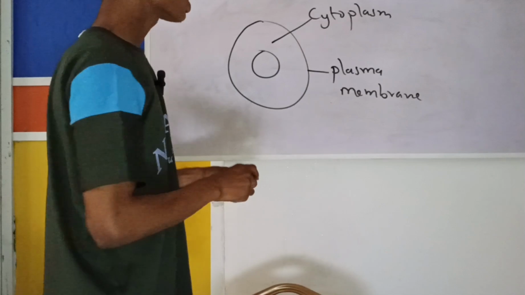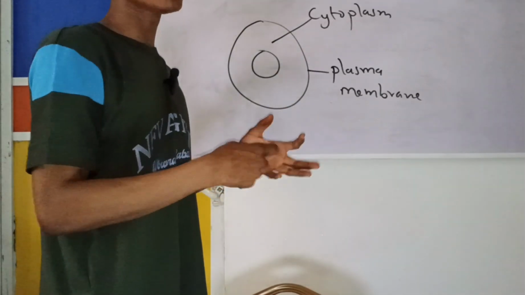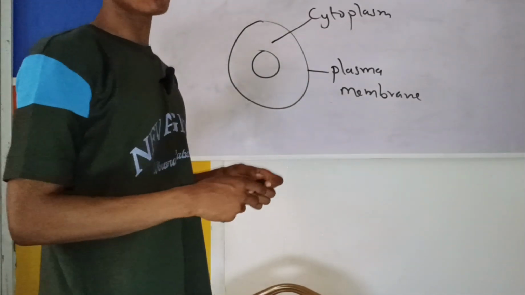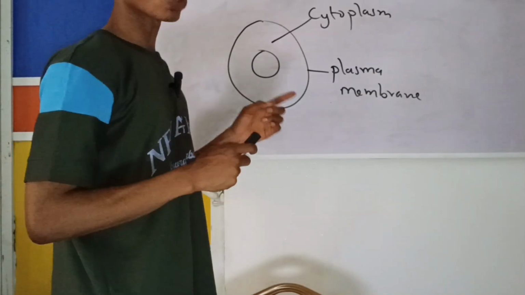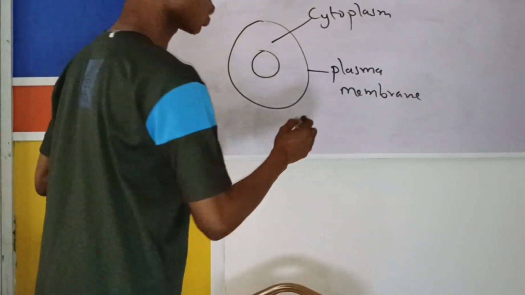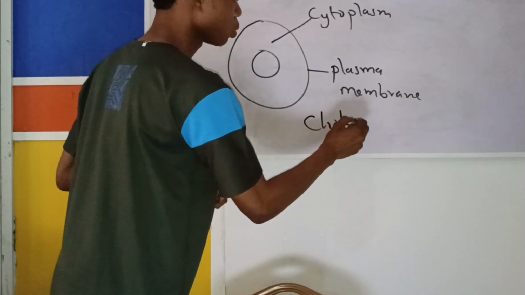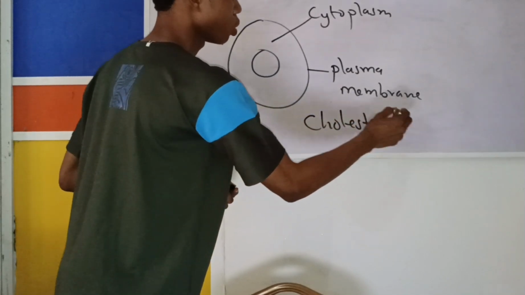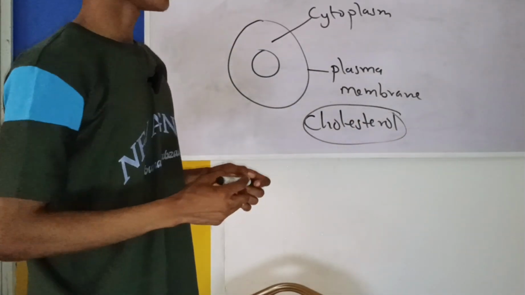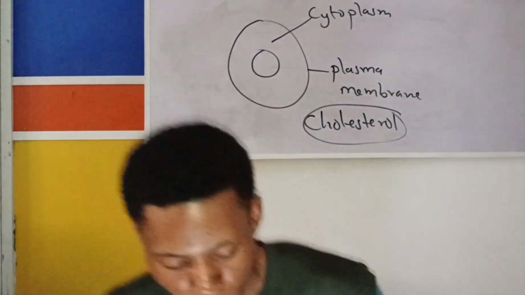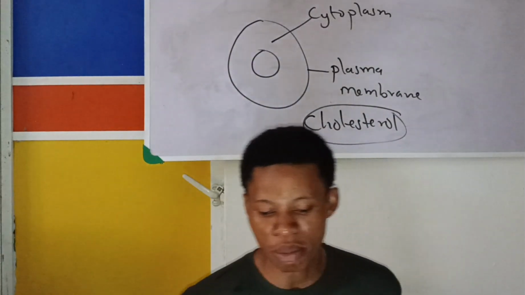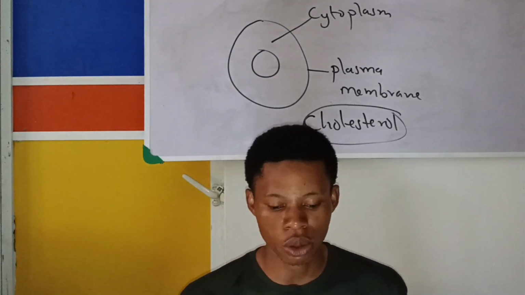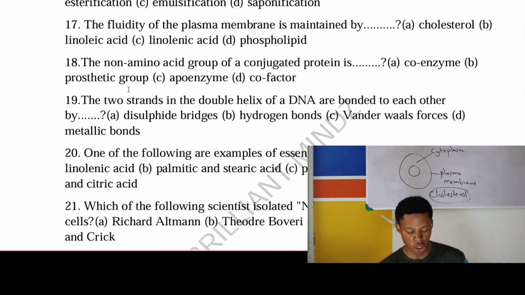So now, this plasma membrane is in a fluid state. That fluid state is maintained. The fluidity of the plasma membrane is maintained by a substance we call cholesterol. So cholesterol is the answer to that question. Can we move on? Question number 18.